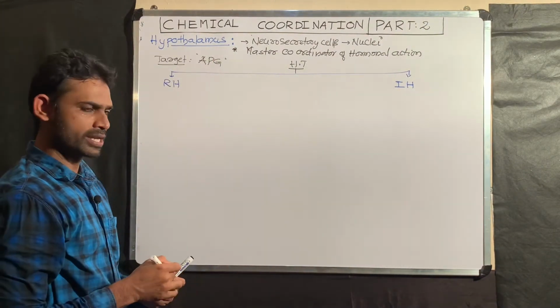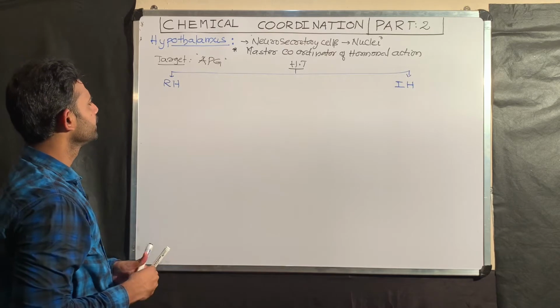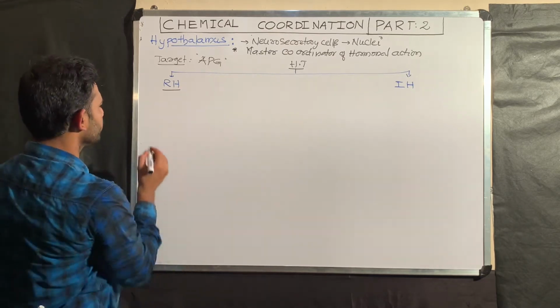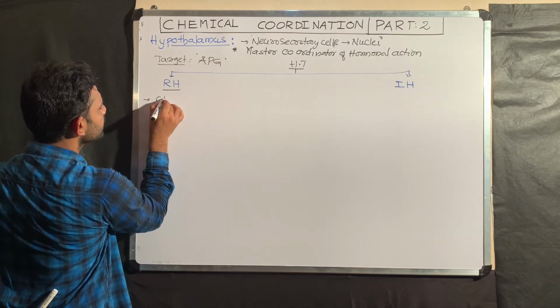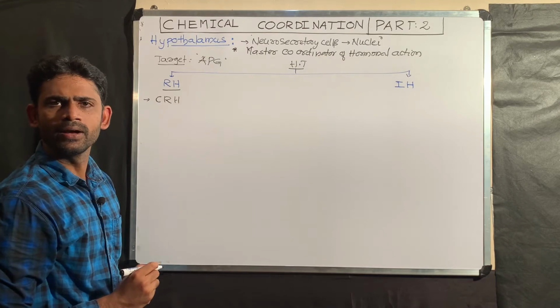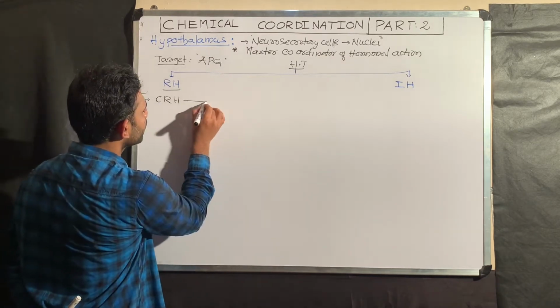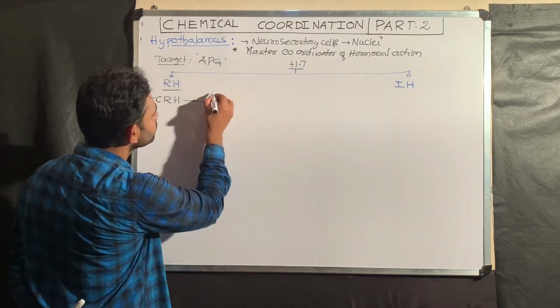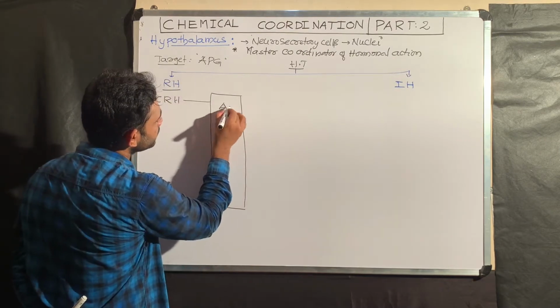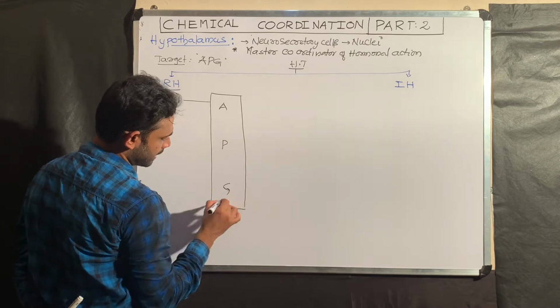That I will make you understand by taking examples. For example, with the releasing hormones, the first one I am telling is CRH, corticotropin releasing hormone. What is the target for the hormones released by the hypothalamus? That is the anterior pituitary gland.